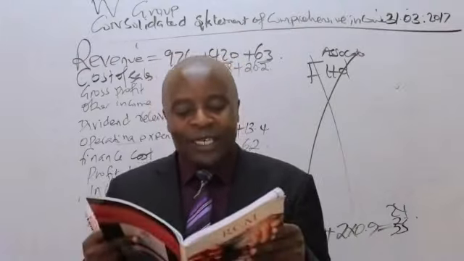The very first thing that you should always look for when looking at the group income statement is this: if there is any intra-sales, intra meaning internal, what should you do? Always go to the group cost of sales, subtract, and the group sales, subtract.